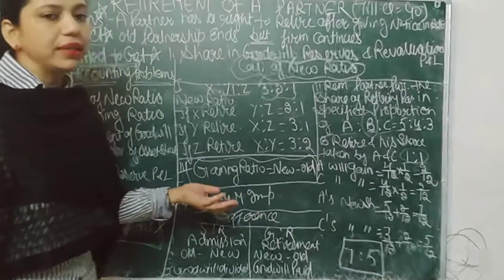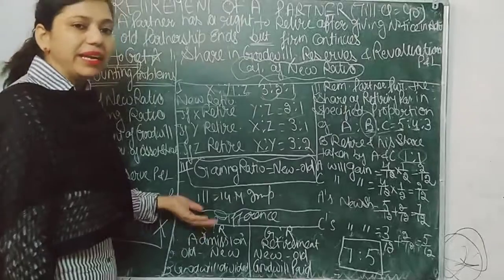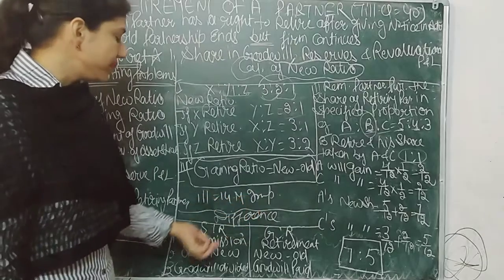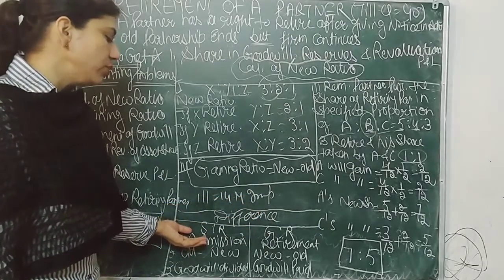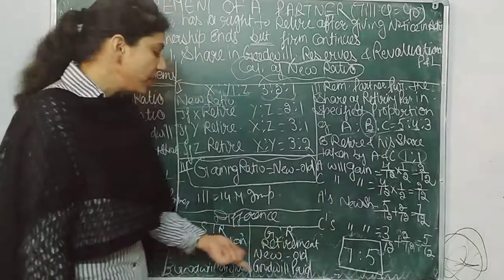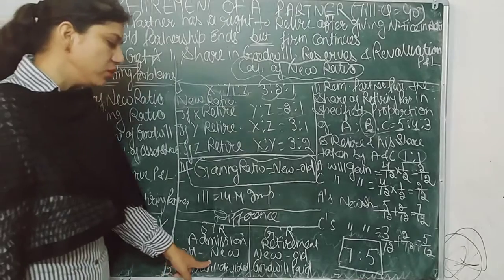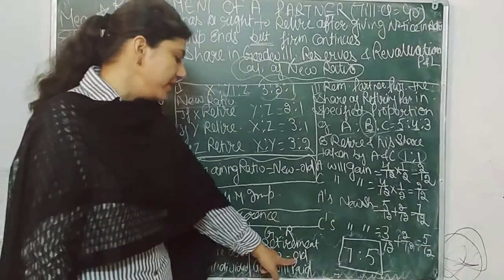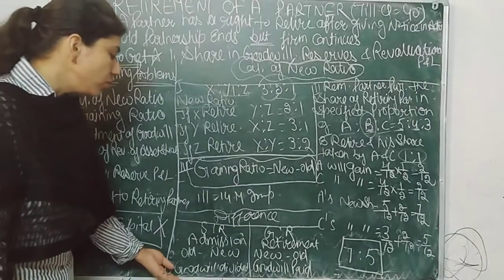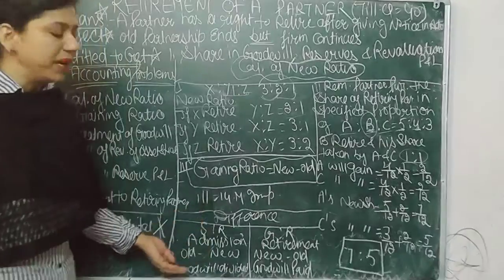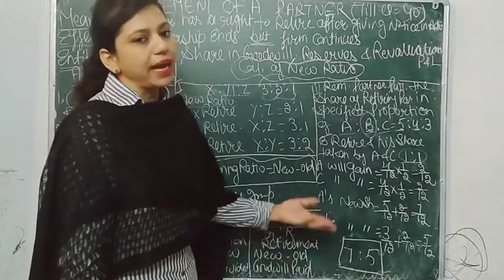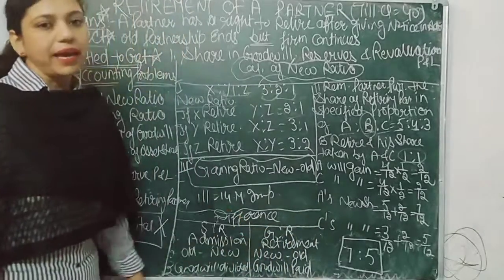All of you have to tell the meaning. Sacrificing ratio is calculated when any partner is admitted, and gaining ratio is calculated when any partner is retired. Formula of sacrificing ratio is old minus new. Formula of gaining ratio is new minus old. And the third difference is that in sacrificing ratio, goodwill is divided, which is brought in by the new partner, and in gaining ratio, goodwill is paid to the retiring partner because he is retiring from the business.